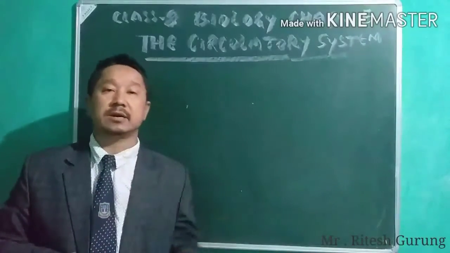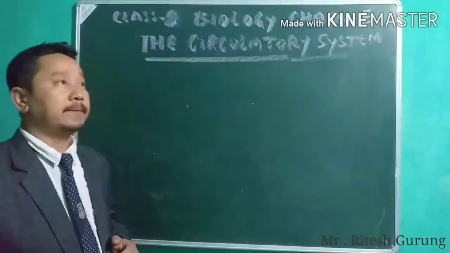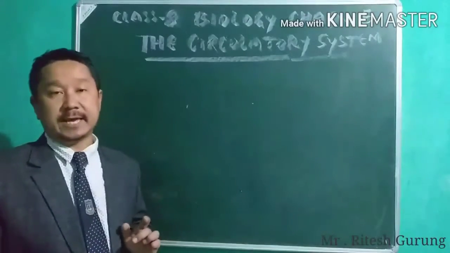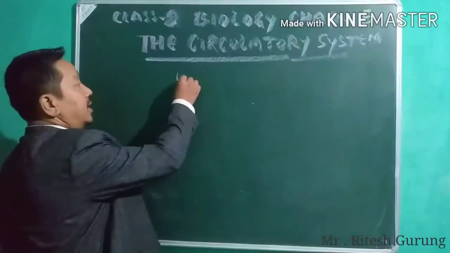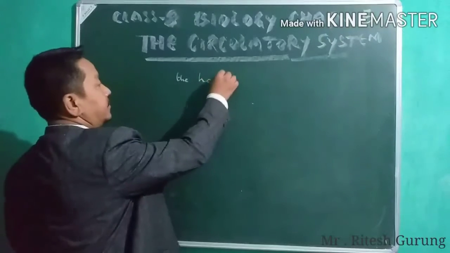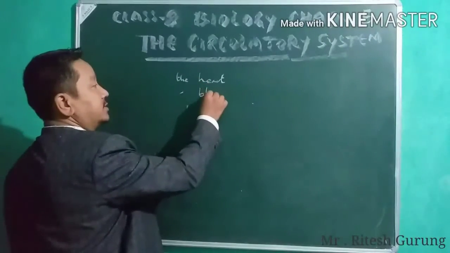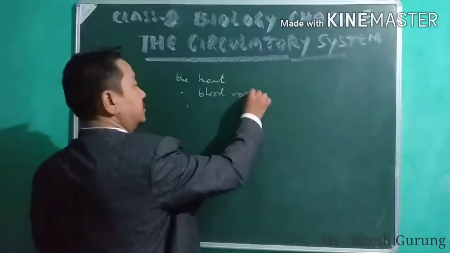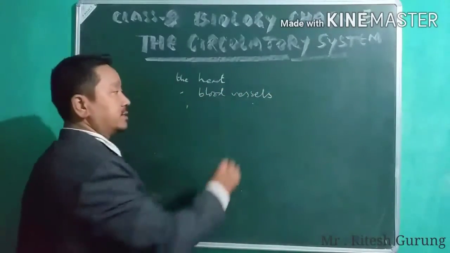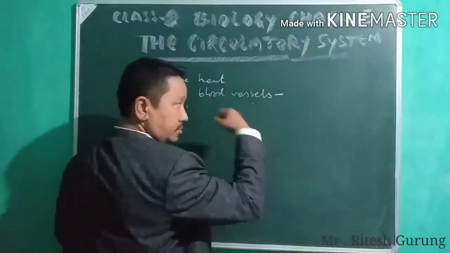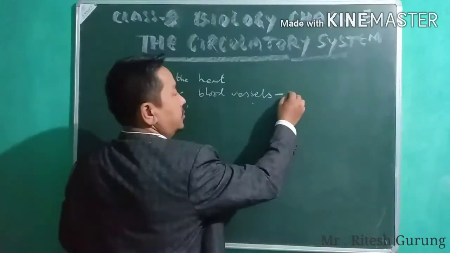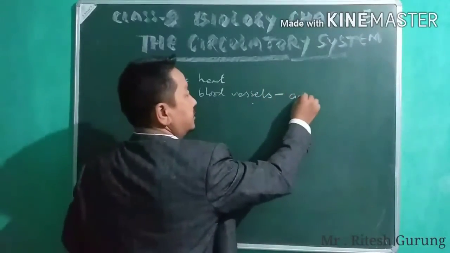All right, as you all know, the circulatory system consists of mainly three different things. Okay, that is the heart. All right, then blood vessels, which are again of three types.